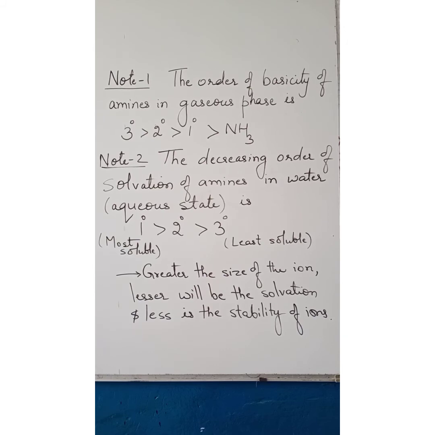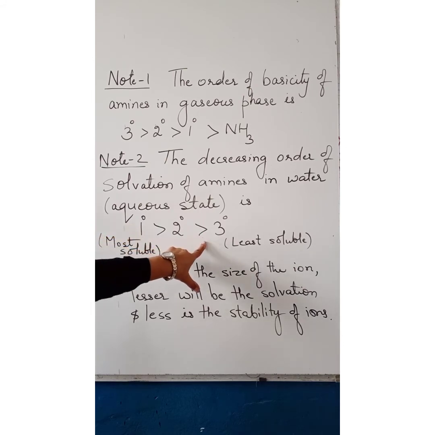The order of basicity of amines in the gaseous phase is 3 degree greater than 2 degree, greater than 1 degree, greater than ammonia. The trend is not regular in the aqueous state, as it depends upon both the electron releasing effect of the alkyl group and the solvation with water molecules. So the decreasing order of solvation of amines in water, that means in the aqueous state, is 1 degree greater than 2 degree greater than 3 degree.